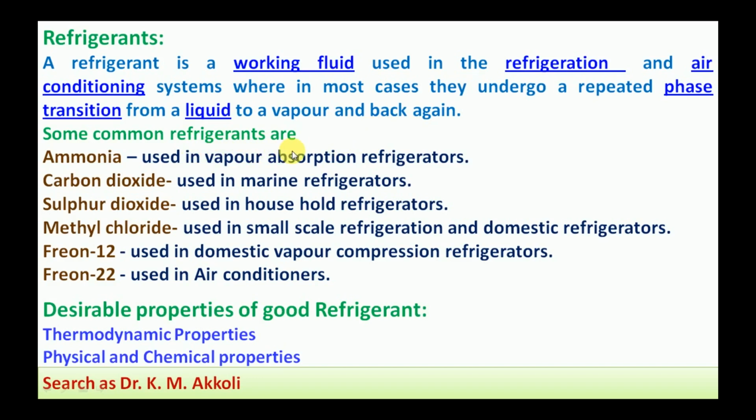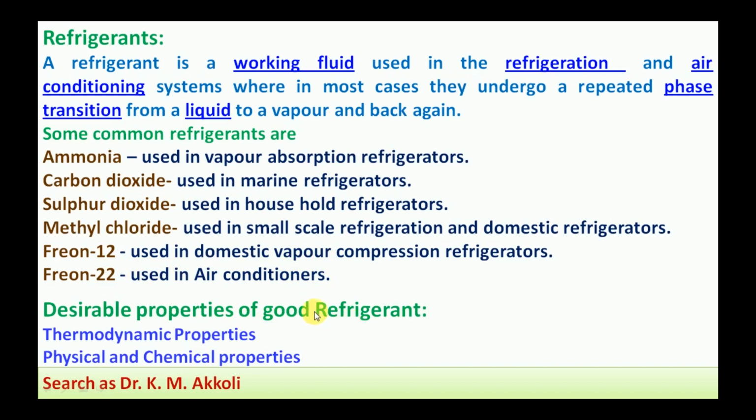Some common refrigerants are ammonia, used in vapor compression absorption refrigerators, carbon dioxide, used in marine refrigerators, sulfur dioxide, used in household refrigerators, methyl chloride, used in small scale refrigeration and domestic refrigerators, Freon 12, used in domestic vapor compression refrigerators, Freon 22, used in air conditioners. Here the Freon 12 and Freon 22 are most commonly used refrigerants in the refrigeration as well as the air conditioning systems.